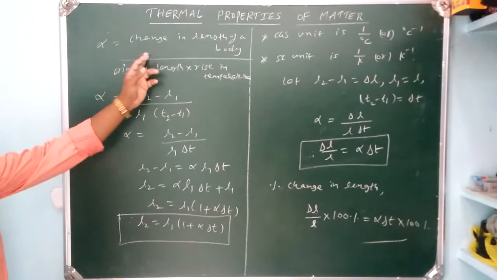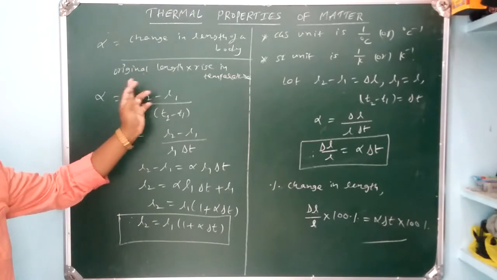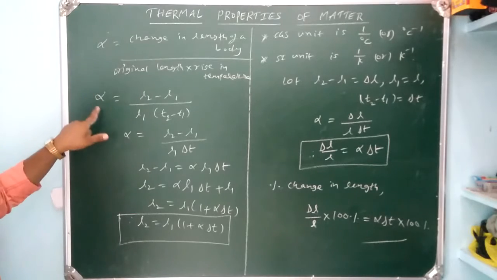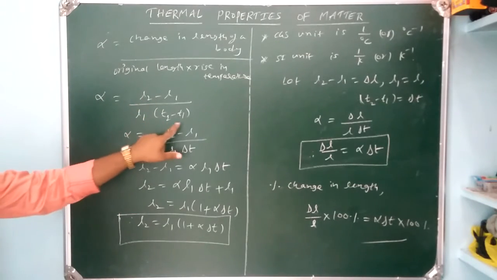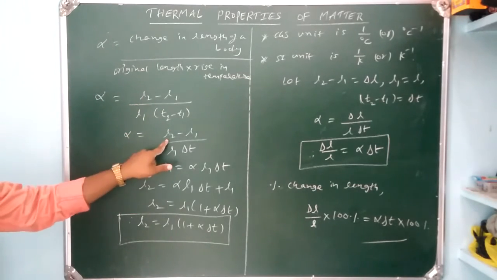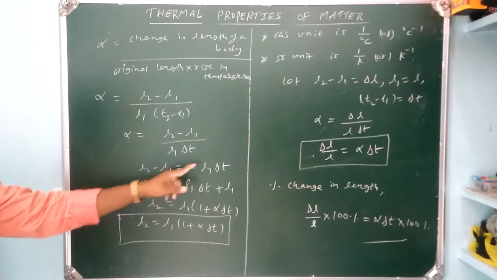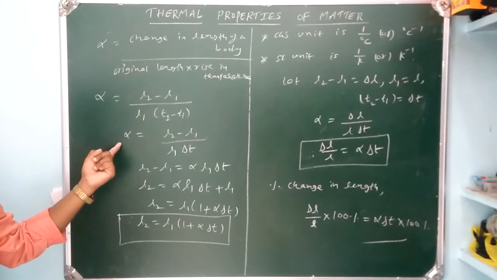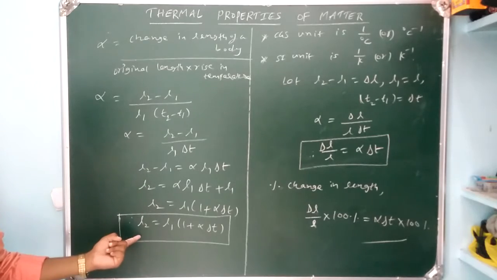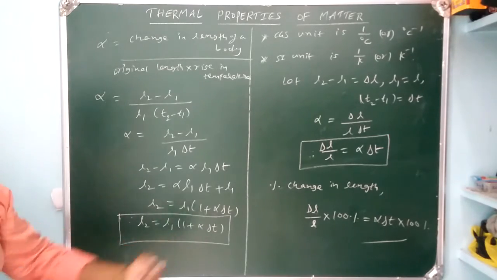Therefore, the change in length of a body by original length per rise in temperature we can call alpha. Therefore, alpha equals L2 minus L1 by L1 into T2 minus T1. From that, alpha equals L2 minus L1 by L1 into delta T. Bring L1 delta T to the left-hand side, we are getting L2 here. L2 equals L1 into 1 plus alpha delta T.